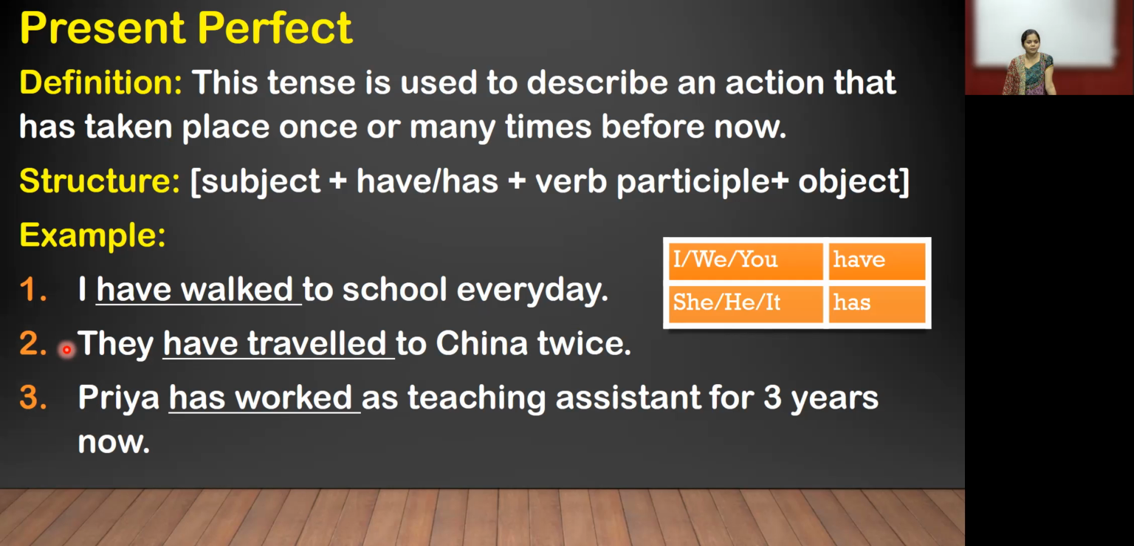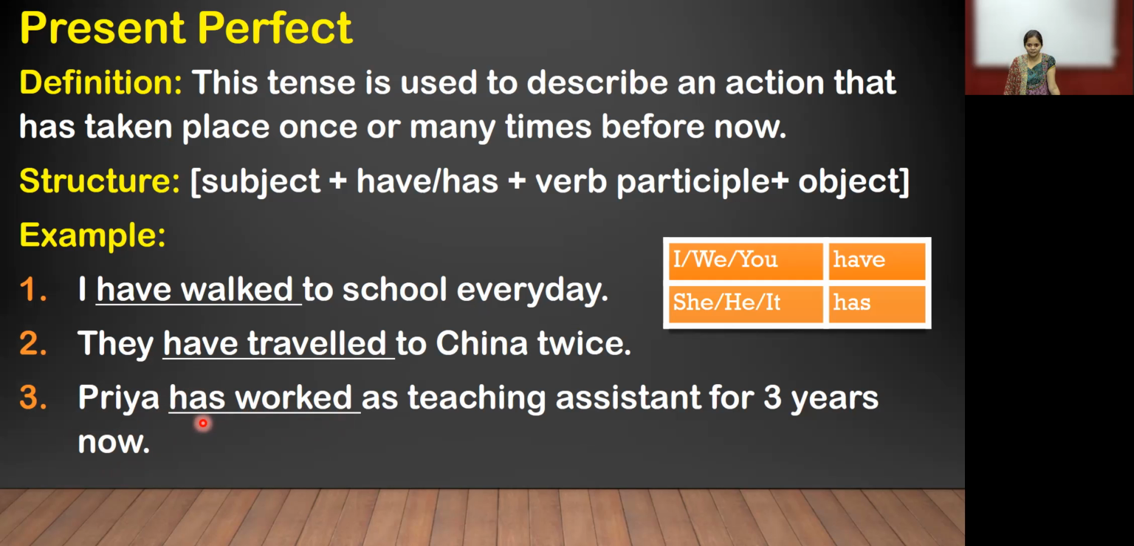Now in the third, Priya has worked as teaching assistant for 3 years now. Now you want to focus. It will be written Priya has worked. Priya is the name of the person, and she is a girl. So if we write she, that is also okay, but we can put a noun, Priya. So it will be written she or the name of the person. When we are using she, he, it, we use has. Priya has worked as teaching assistant for 3 years now.